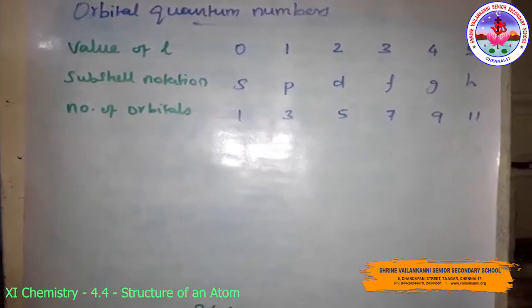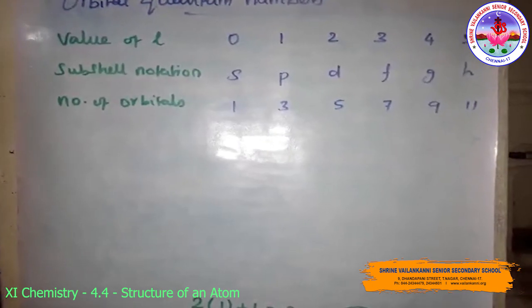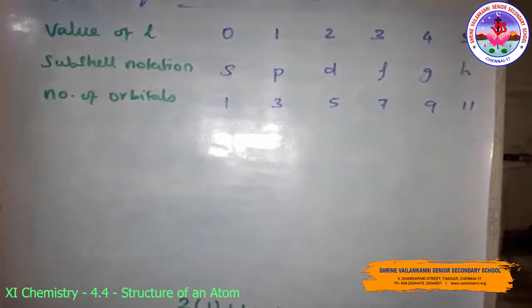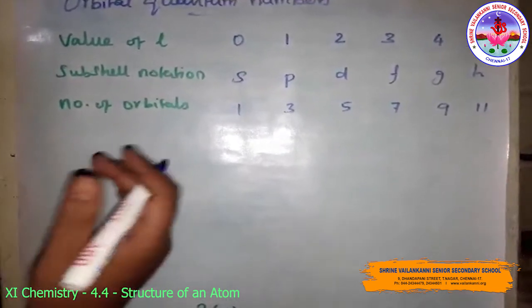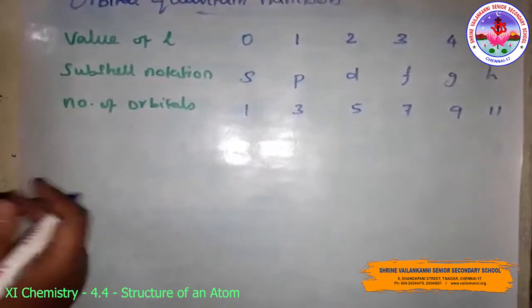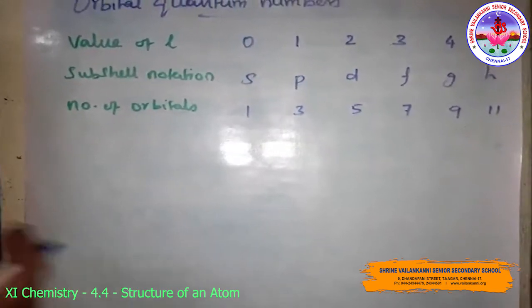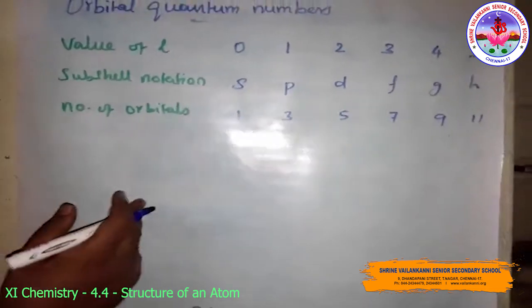Then the electron spin. Three quantum numbers are labeling the atomic orbital, and these define the energy, shape and orientation. But all these quantum numbers are not enough to explain the line spectra observed in the case of multi-electron atoms.